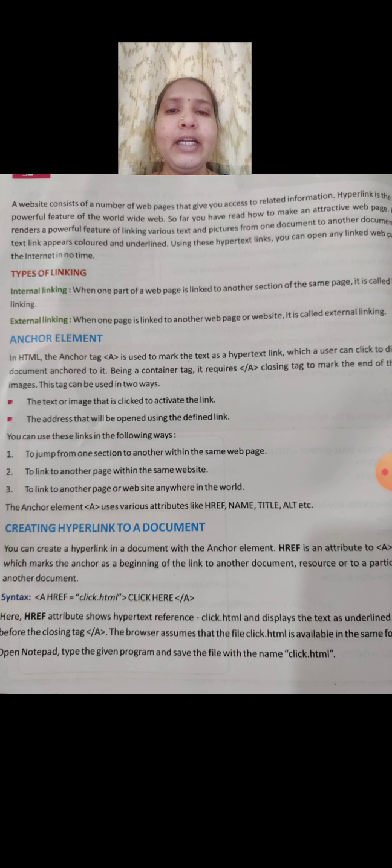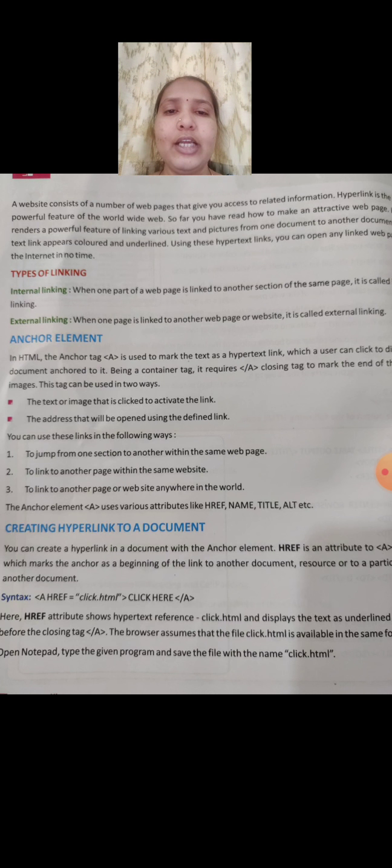Then what do you mean by internal linking? When one part of a web page is linked to another section of the same page, it is called internal linking. That means in one web page only, if the linking is done within that one page, then we call it internal linking. Otherwise, it is external linking.